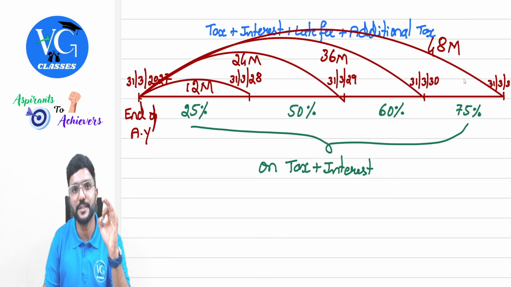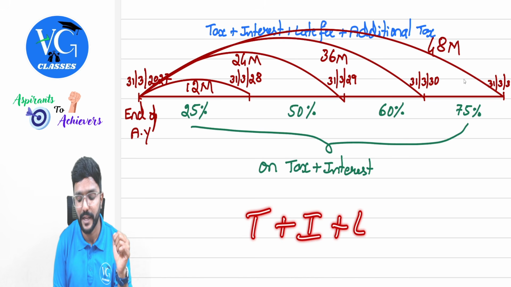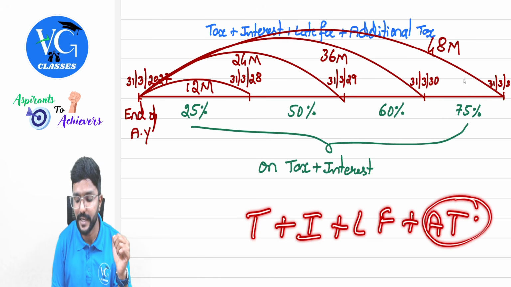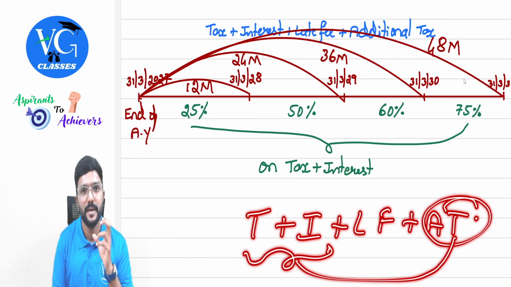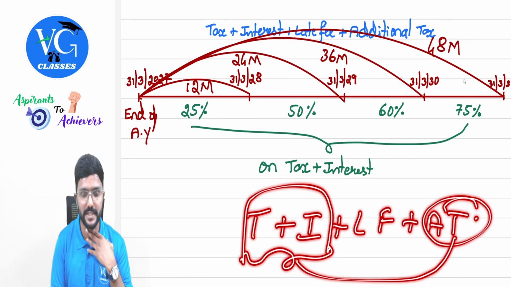So totally the assessee has to pay what? Tax plus interest plus late fee plus additional tax. And this additional tax depends on what? We need to apply the respective percentage on the aggregate of what? Tax plus interest. Is that clear?